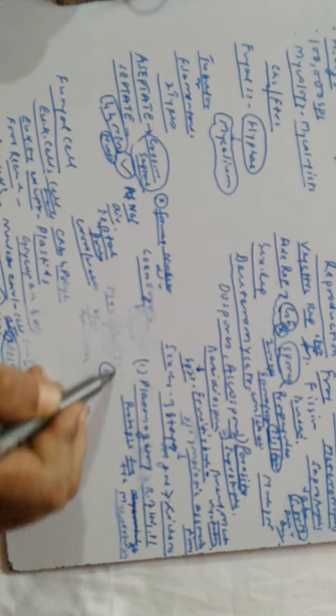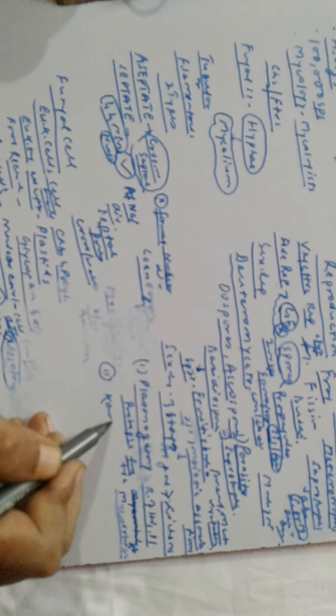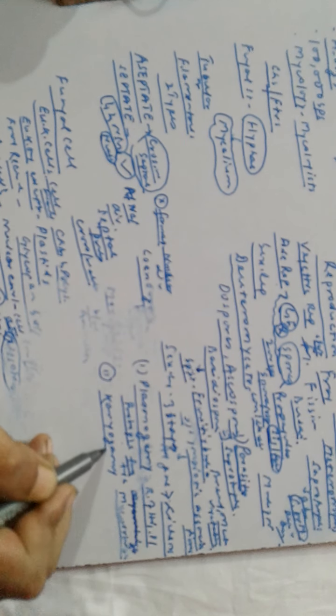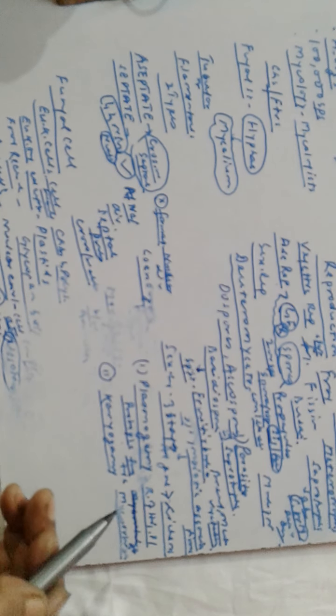The second one is karyogamy. Plasmogamy was the fusion of protoplasm; karyogamy is the fusion of nuclei.